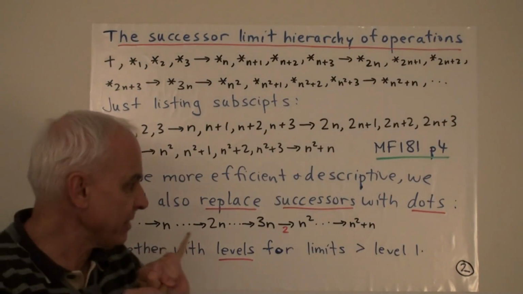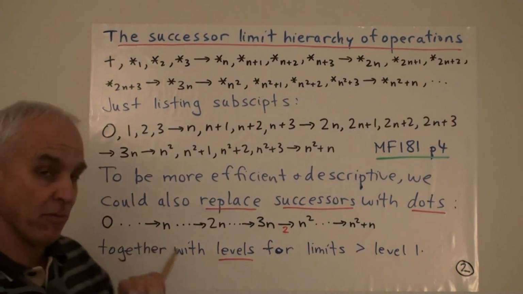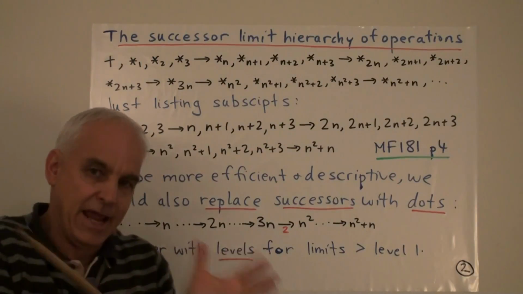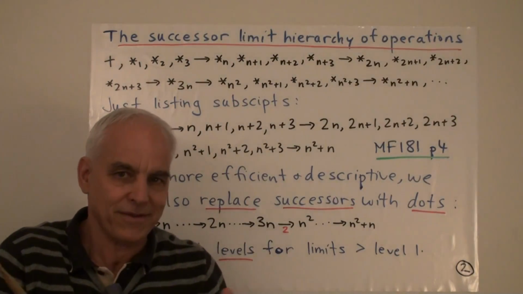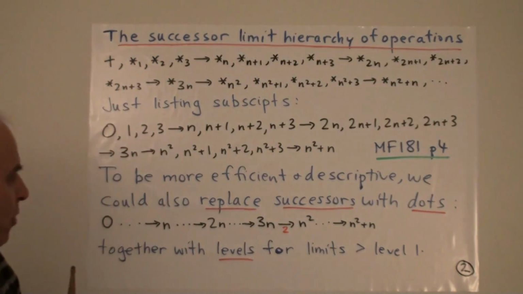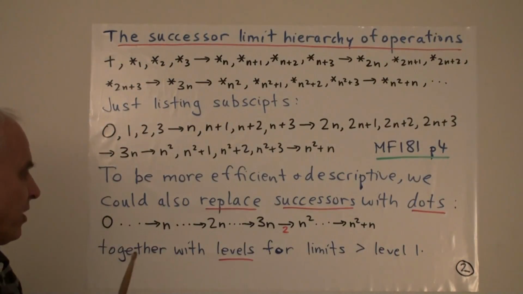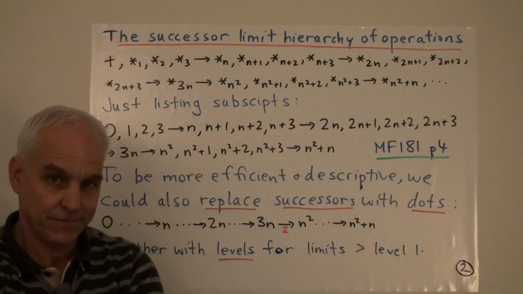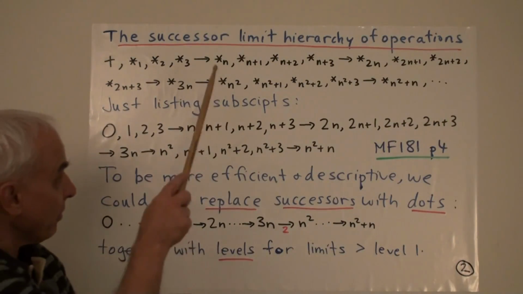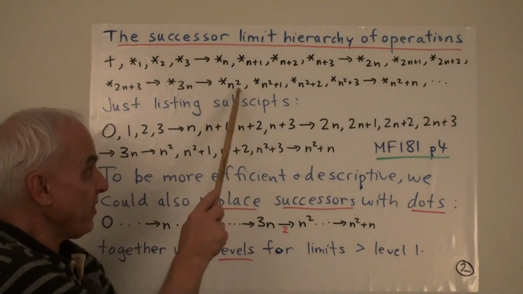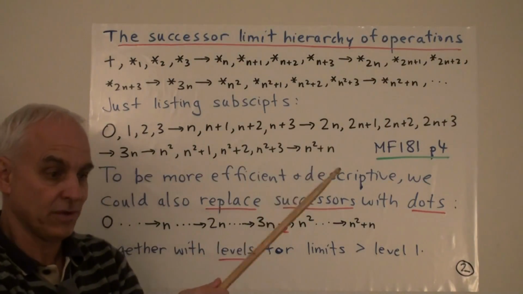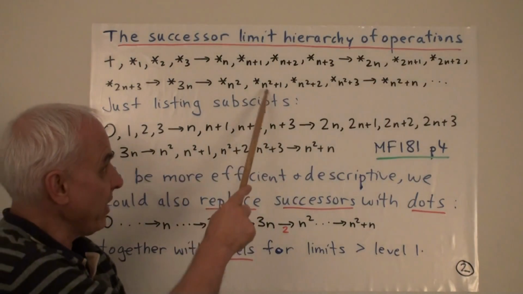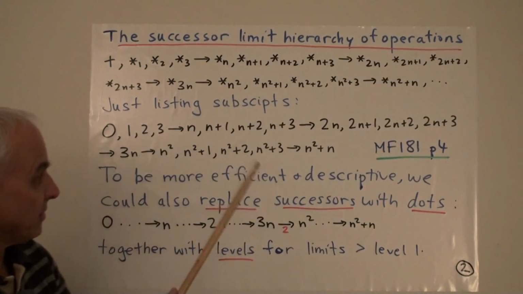Okay, so now to be a little bit more efficient and also descriptive about what's going on, so to understand more deeply what is involved here, we're going to make some more simplifications. We're going to start to replace these successors with just dots. After all, it's very predictable. Once you have star n squared, then the next one is going to be the successor, which will just be obtained by adding the 1 to the label.